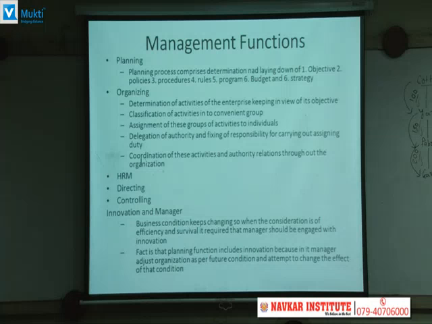Then in organizing, you have to determine the activities on the basis of the objective. On the basis of the objective you will find all the activities which you are supposed to carry out. After that, those activities are grouped into similar kinds of activities. Then, in each group, each activity is assigned to an individual, and there is going to be a superior subordinate relationship for each group. And at last, the groups which we have made are coordinated by authority responsibility relationships throughout the organization.